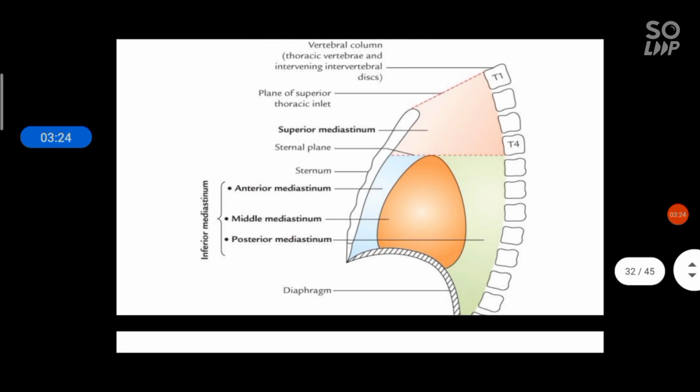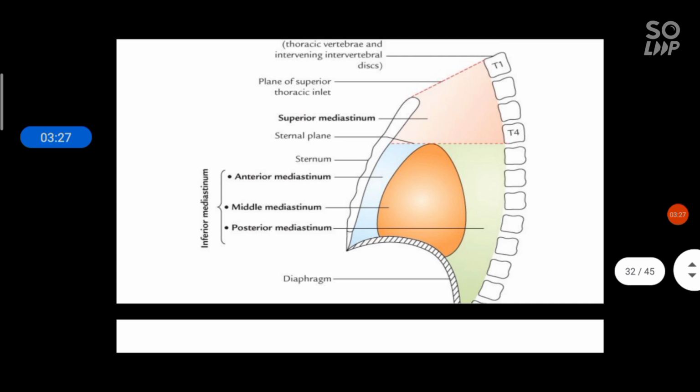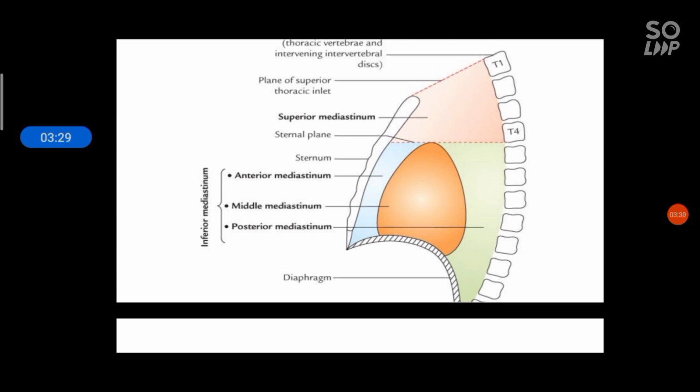You can see here T1 to T12 thoracic vertebrae. The posterior boundary of the superior mediastinum is T1 to T4 and the posterior boundary of the posterior mediastinum is from T5 to T12. And you can see the plane of the thoracic inlet. The plane of the superior thoracic inlet is from the upper border of the manubrium up to the upper border of T1. It makes a 45-degree angle from the upper border of T1.